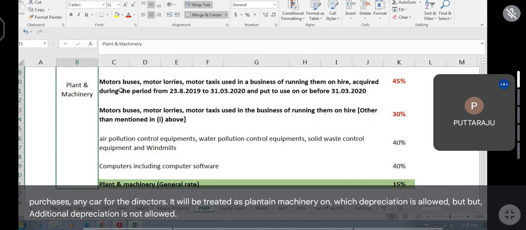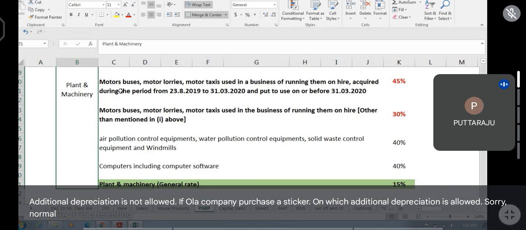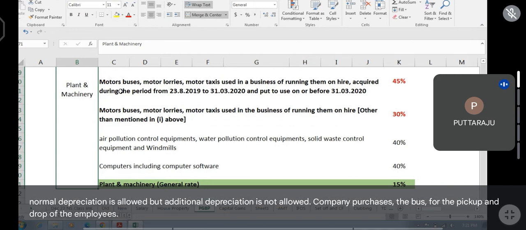If a company purchases a car, normal depreciation is allowed, but additional depreciation is not allowed. If a company purchases a bus for the pickup and drop of the employees, normal depreciation is allowed, additional depreciation is not allowed. Like that. Remember,